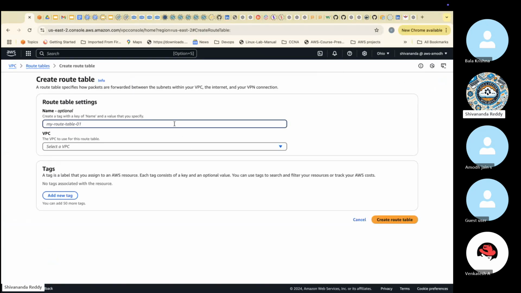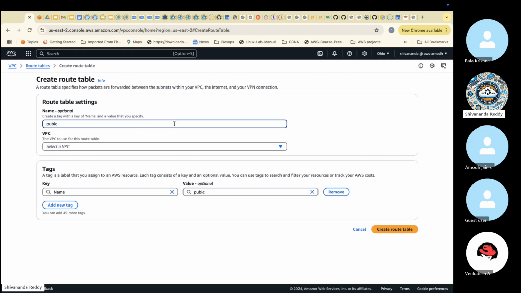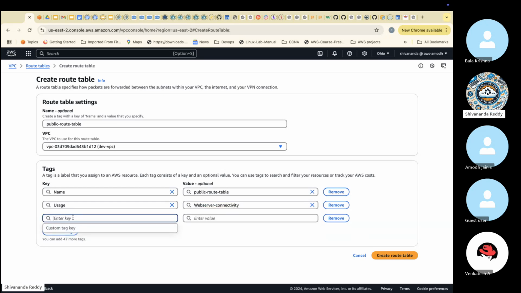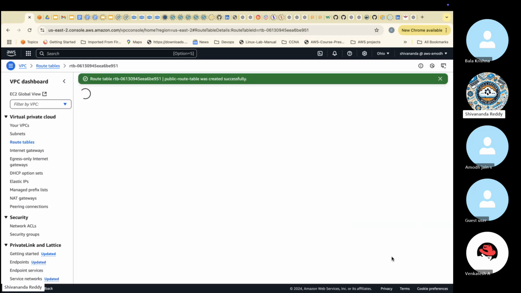The route table name we need to give. So I'll mention public hyphen route hyphen table. Public route table. Then our own VPC, dev VPC. You can mention usage as a tag. I'll use this for web server connectivity. And also one more keyword I'll mention: internet. Yes, this will provide the internet connectivity also. Now I'm going to create the table.